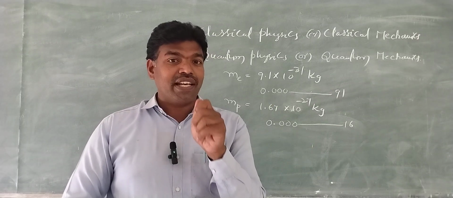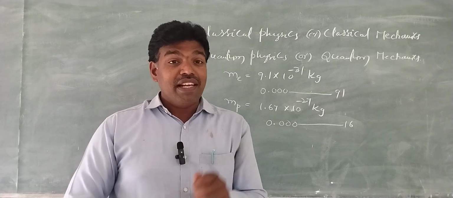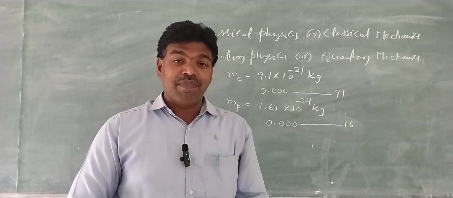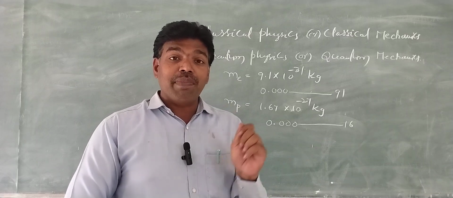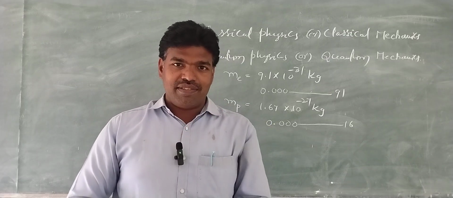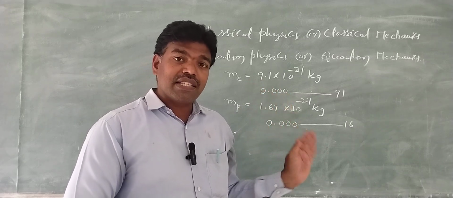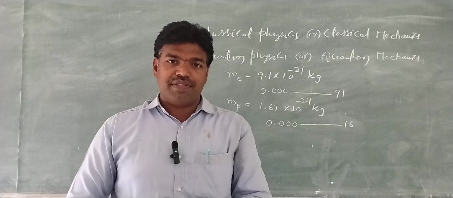The answer is de Broglie's hypothesis. De Broglie's hypothesis concludes that these microparticles do have dual nature. That is, these microparticles behave like particles as well as waves.